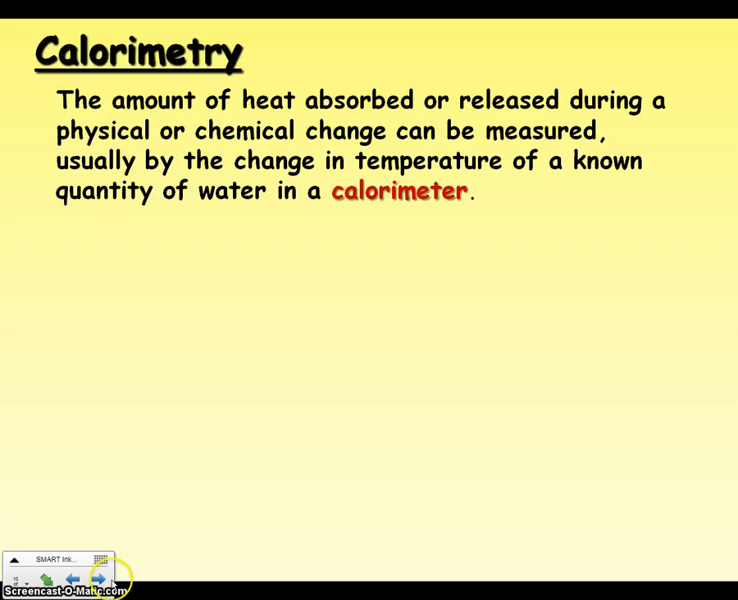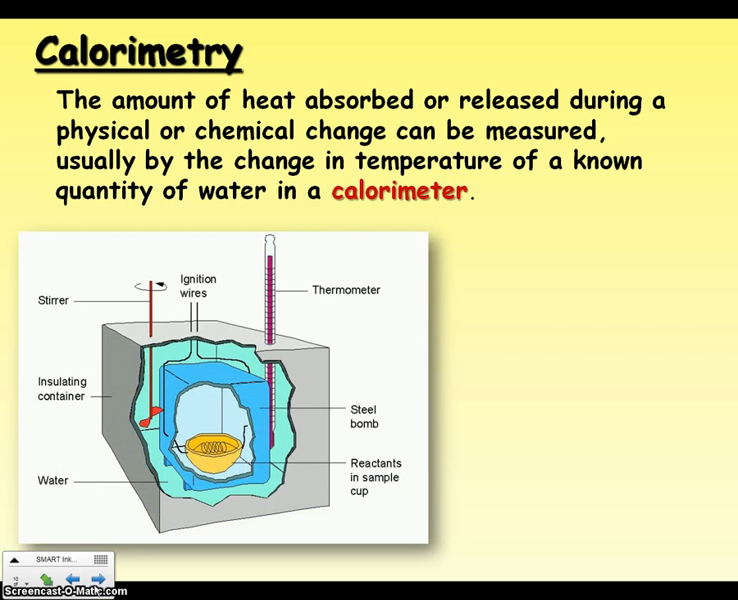Okay, so let's talk about calorimetry just a little bit. The amount of heat absorbed or released during a physical or chemical change, we're going to be measuring that using change in temperature with a known quantity of water in something known as a calorimeter. And so this is called a bomb calorimeter. We don't have one, but if you are a food chemist or a food scientist, you would have these at your disposal. And if you take a look in your textbook, it'll have a lot more information about how the bomb calorimeter works.